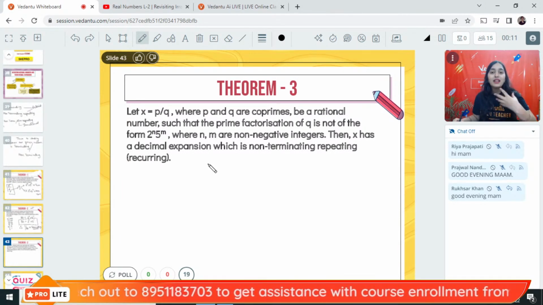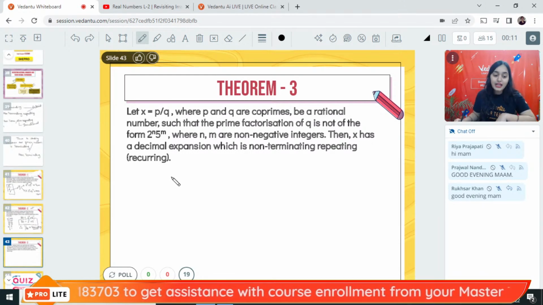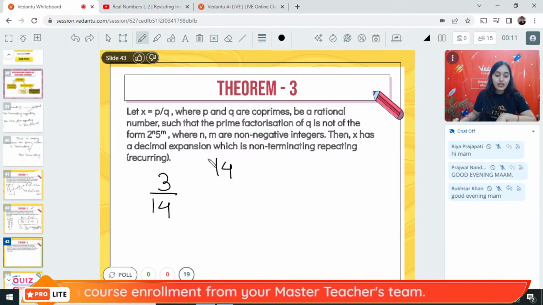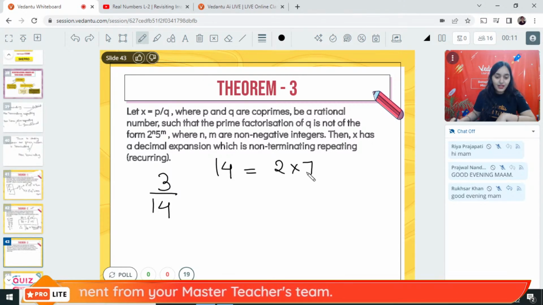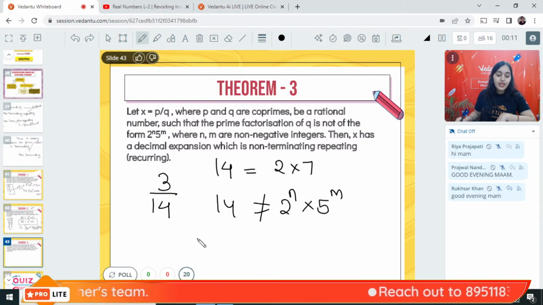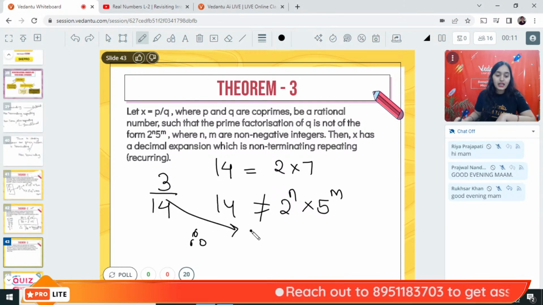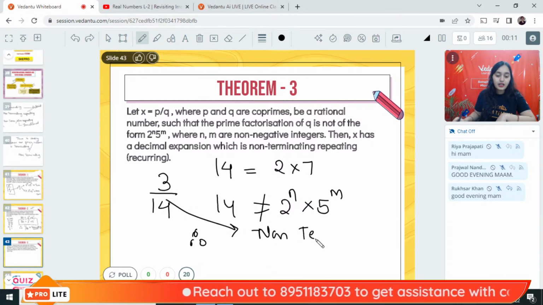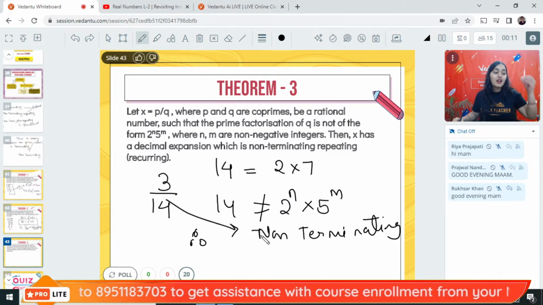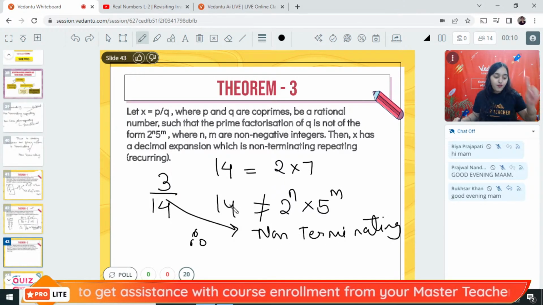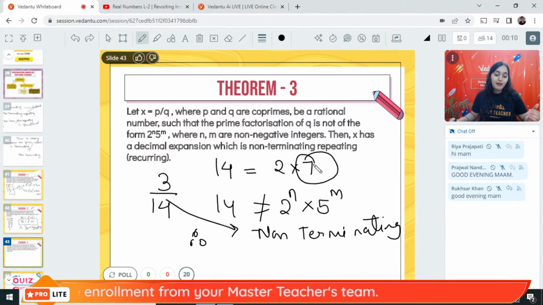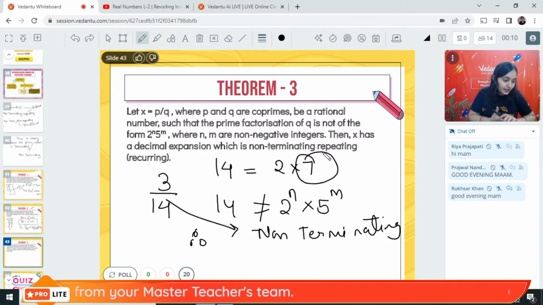Similarly, how to prove a given number is non-terminating? Take any example, 3 upon 14. What is the prime factorization of 14? 14 is basically 2 into 7. Now 14 can't be written in the form of 2 to the power n into 5 to the power m. Therefore, 3 upon 14 is non-terminating. Directly proved, because here there is no 5, there is a 7. Okay.